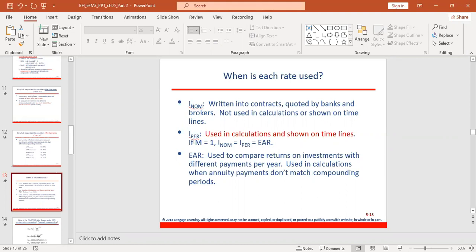The second one, periodic rate. It is used in calculations and shown on the timeline. So we usually show this periodic interest rate in our timeline. There's one rule. If M, which is the frequency of compounding, equals 1, then the nominal rate will be equal to the periodic rate. It only happens when M equals 1. If M is different from 1, then the periodic rate and the nominal rate will not be the same. Only the same if one condition holds, M equals 1.